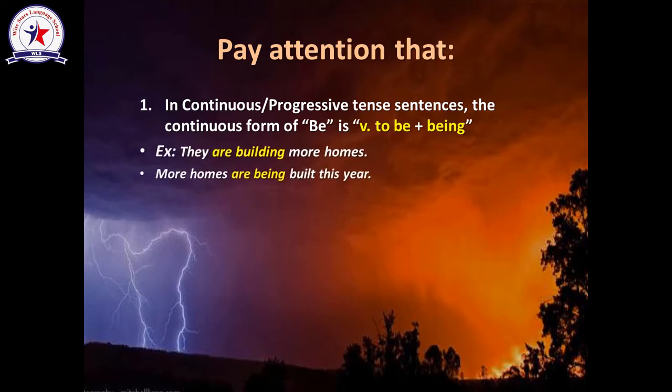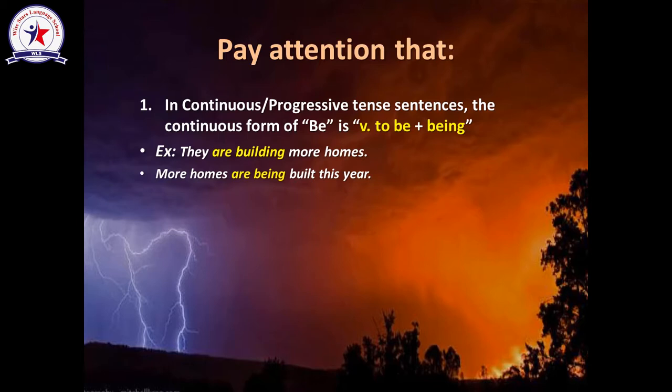So pay attention to this example. They are building more homes. So this is an active sentence. Why did I say active? Because actually they is the subject of the sentence. Are building is the verb. More homes is the object.